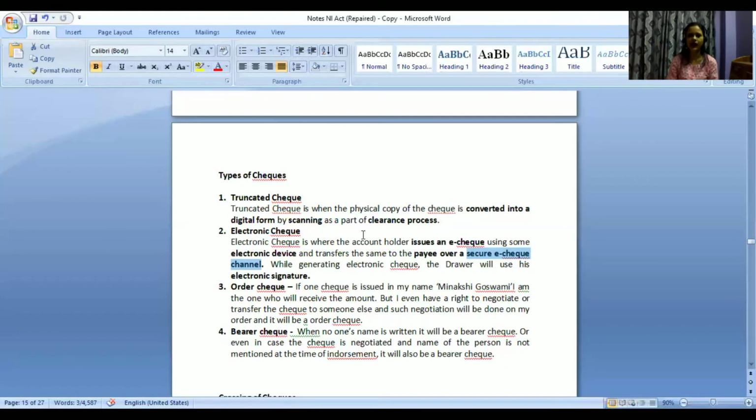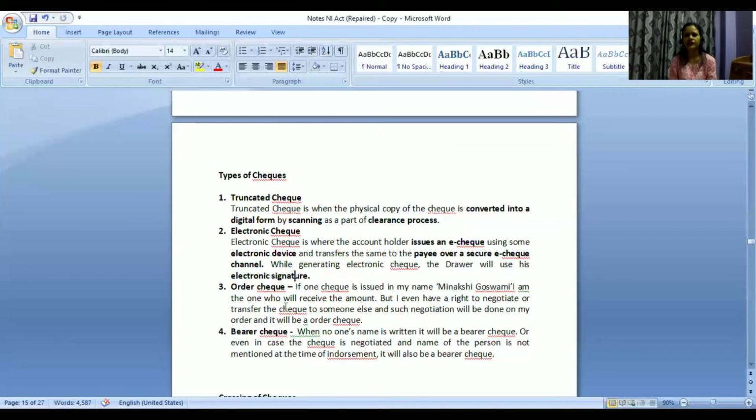Someone is holding an account in maybe Old Airport Road. Someone else has his account in maybe Marathahalli. So what happens is that they also need to coordinate. In that case also, a truncated check may be used as a part of the clearance process of the check that is deposited in their bank. So this is from a physical copy. They will take a scanned copy of it and accordingly use it in their clearance process. And here everything is done electronically only.